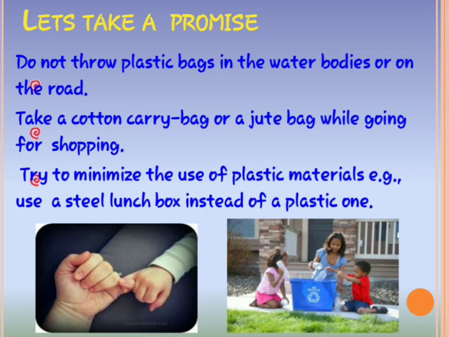Take a cotton carry bag or a jute bag while going for shopping. If you carry cotton or jute bags, that shows you are a very responsible citizen, and you are teaching others to do so. Please do it. Try to minimize the use of plastic materials. For example, use a steel lunchbox instead of a plastic one. This is very important. Last year the principal sir told you to use metal water bottles; it is very important that you drink water from a metal bottle and eat food from a metal lunchbox.